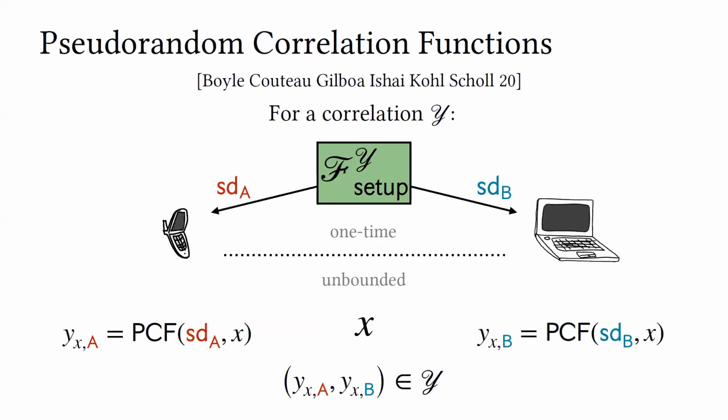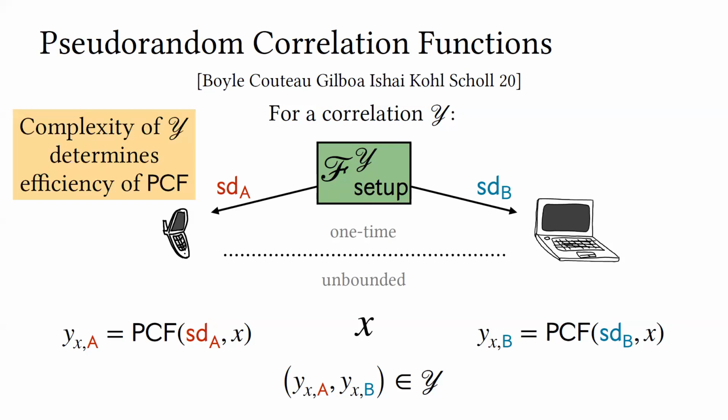Okay, so as a quick reminder, a pseudorandom correlation function, or PCF, was introduced by Boyle et al. in this work. And roughly the way it operates is that there's a one-time setup phase in which some correlated seeds are distributed to a couple of parties, to the two devices that are involved in the system. And after this one-time setup, an unbounded number of times for any public instance X, each of these parties can locally evaluate their PCF functions with these correlated seeds to derive some outputs that by magic will be correlated as per some a priori correlation Y.